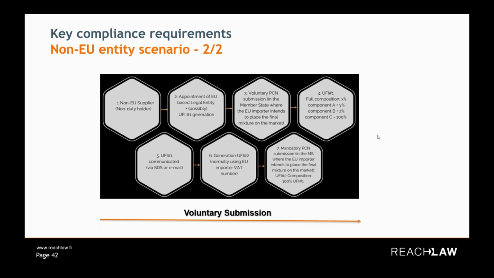So this concept is very much similar to what we have seen in the mixture in mixture case. If you remember, in the mixture in mixture case, if the raw material supplier was denying giving the full composition, he was allowed to provide a UFI, which supplier 2 was including in their original submission. So this is the same case with you also. Rather than providing full composition, your EU based importer can provide full components, I mean component A, B and component C. And for the components which they have procured from you, he can only provide this UFI1, so that tracking of the whole components can happen from the poison center side, but not from your importer side.